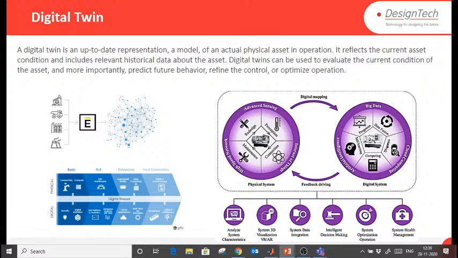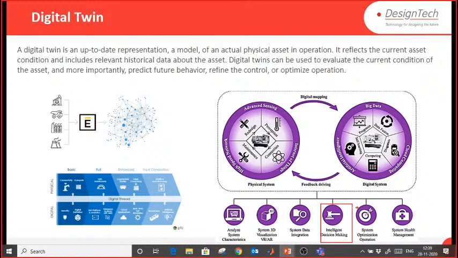So as I said, you will have a real plant. You are going to create a replica of that plant in a virtual environment, that is Simulink in MATLAB. Once you have the virtual plant, you will log the real data, and you can predict the behavior of your system, how your system is going to behave in the future, or maybe predict which component is going to stop in the future, so you will have a backup in advance, right? So using digital twin, you can analyze the system characteristics, take intelligent decisions, optimize the system, or monitor the health of the system also, right?